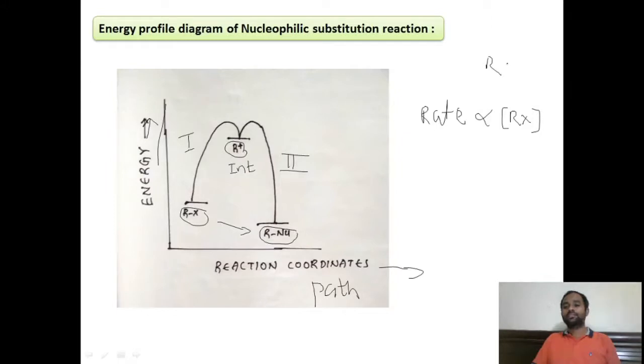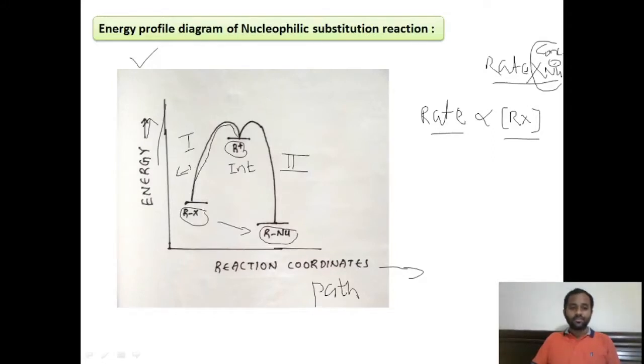The rate is independent of nucleophile concentration; there is no relationship between the rate and the concentration of the nucleophile. In the SN1 mechanism, the rate only depends on the concentration of the alkyl halide, which we come to know from this energy profile diagram.